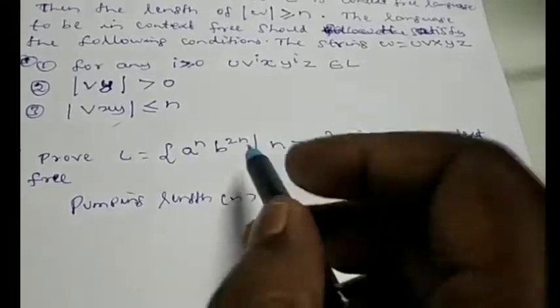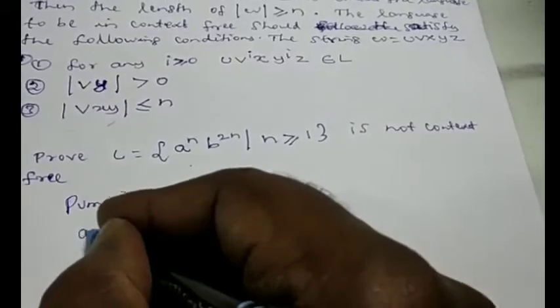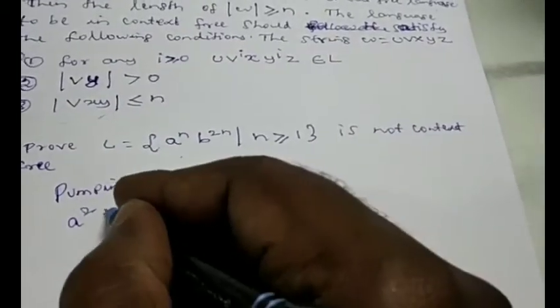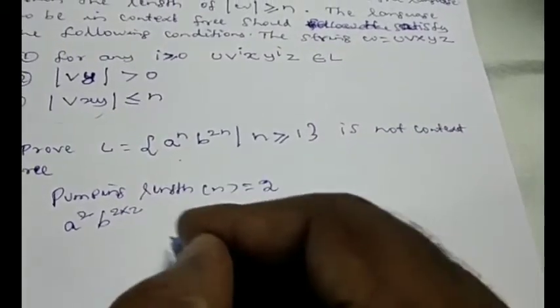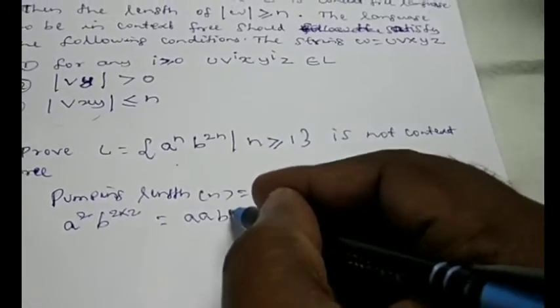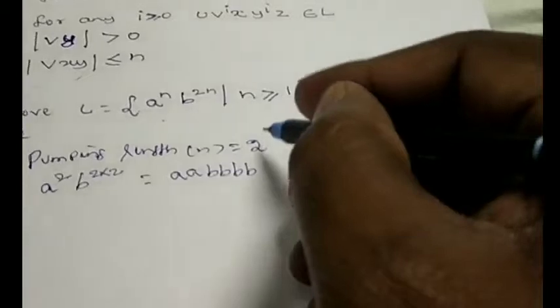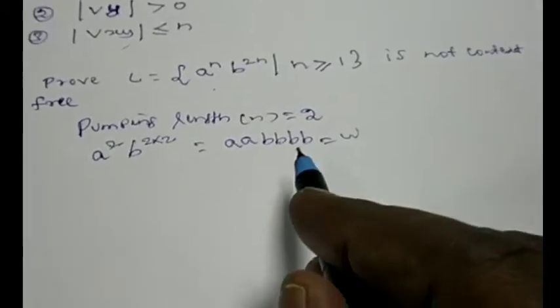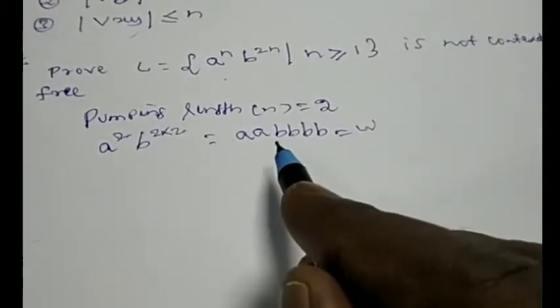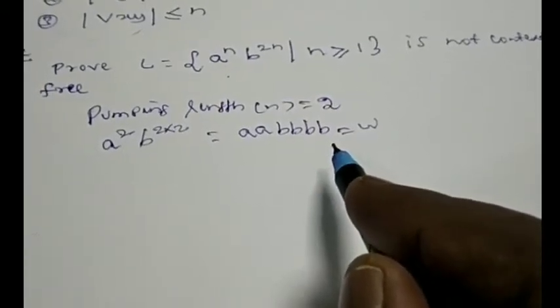If I substitute n equal to 2, now the string which can be generated is a to the power of 2 and b to the power of 2 into 2, that is 2n, so you can say A, A, B, B, B, B. That means altogether we have 6 symbols in the string AABBBB. Now this is equivalent to W here. So what we have to do is split up this string AABBBB into 5 different components. You know what the 5 different components are: U, V, X, Y and Z.